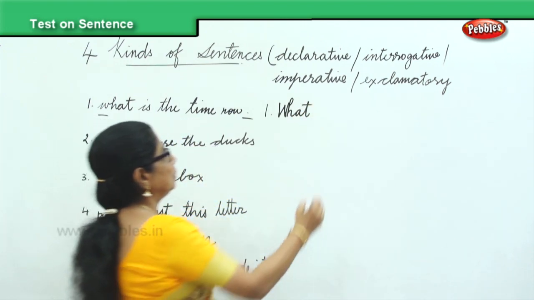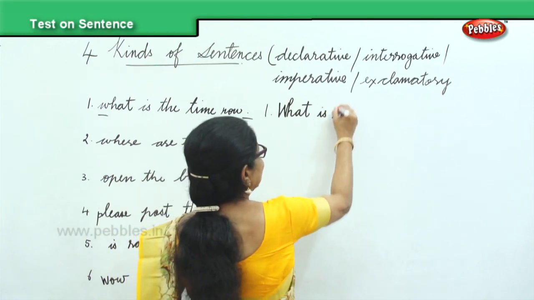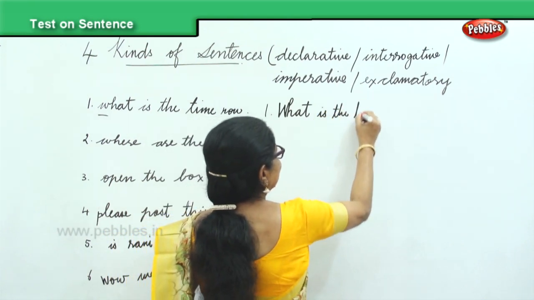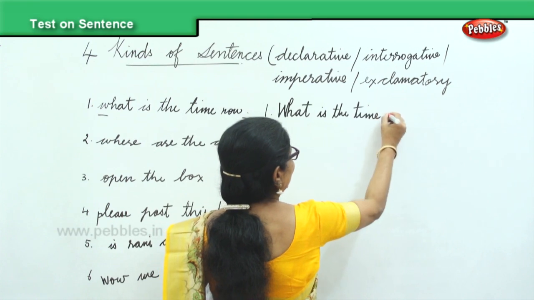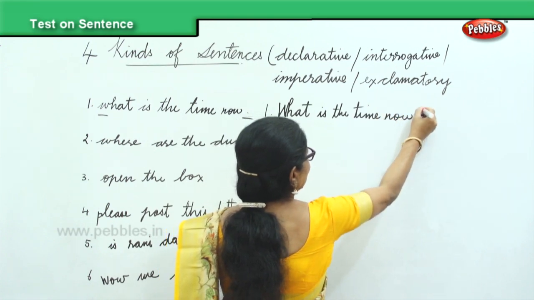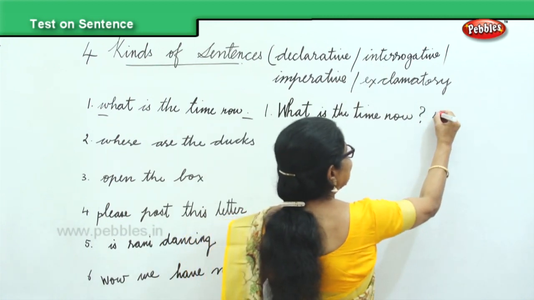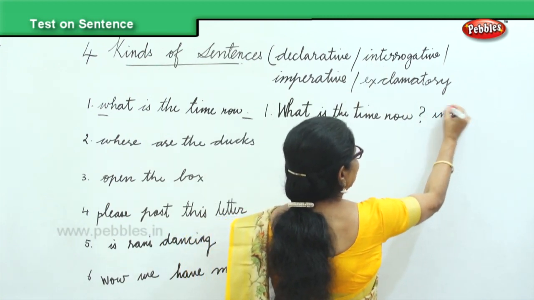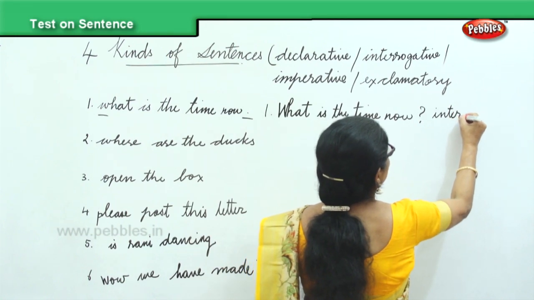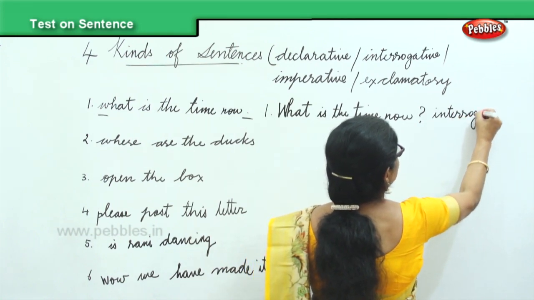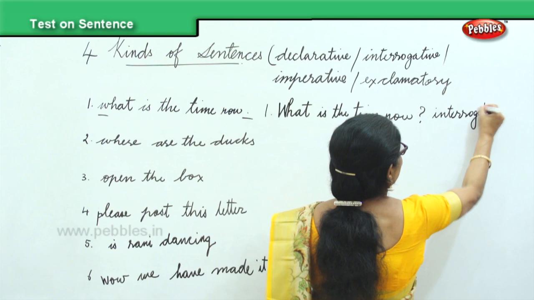What is the time now? Question mark. And what kind of question? Interrogative. Okay, it's an interrogative sentence.